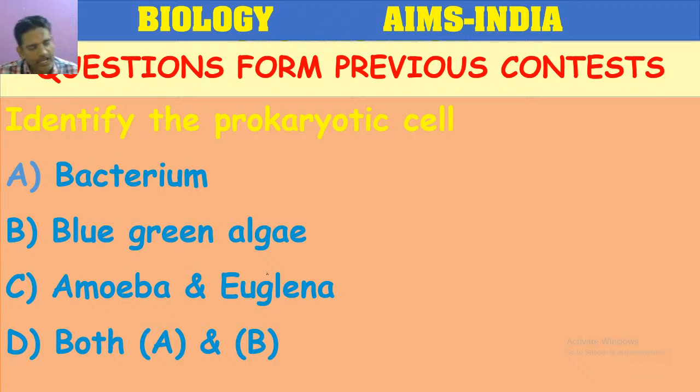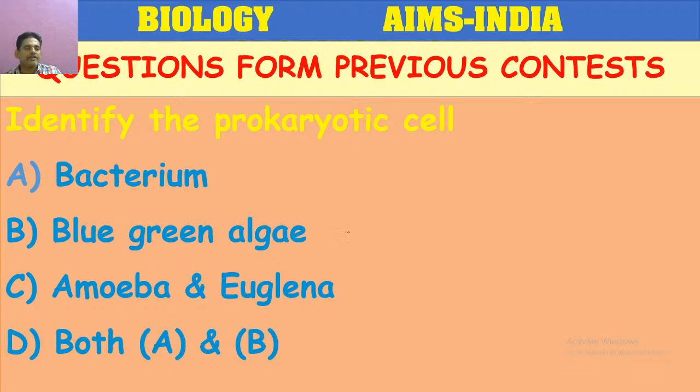Identify the prokaryotic cell among the following. Which is the correct option?